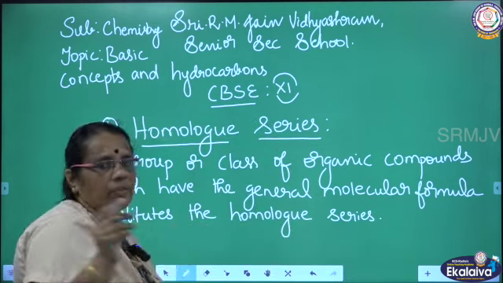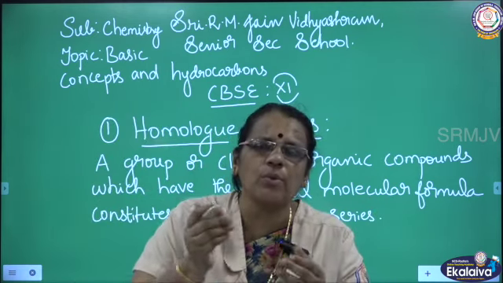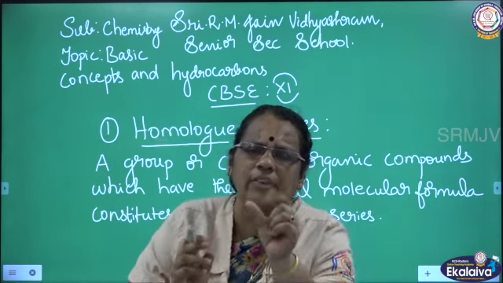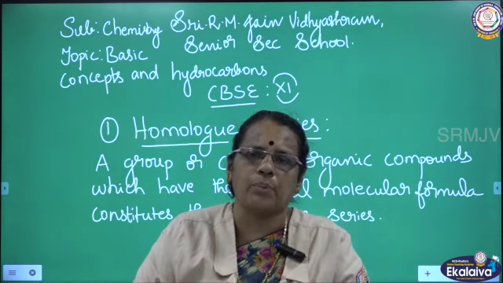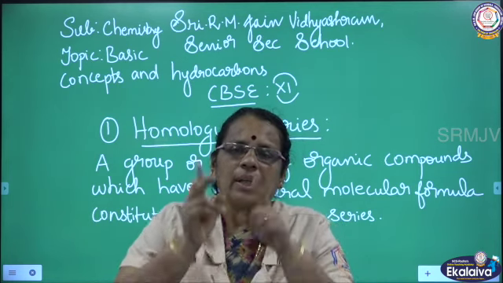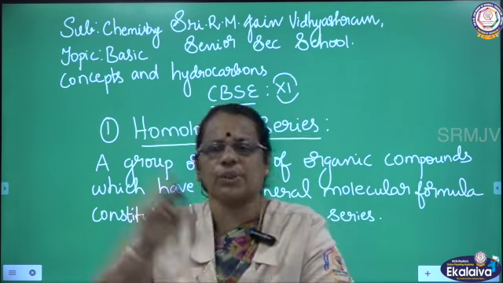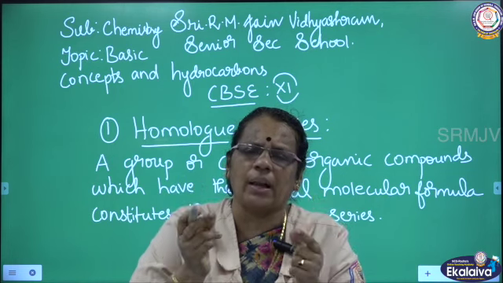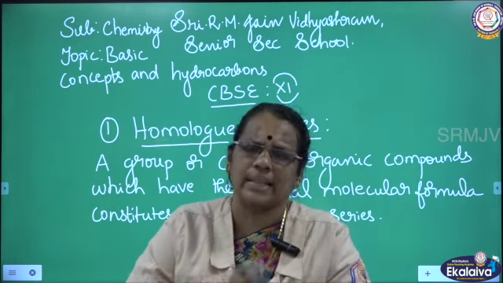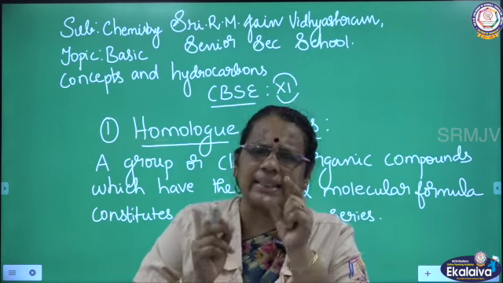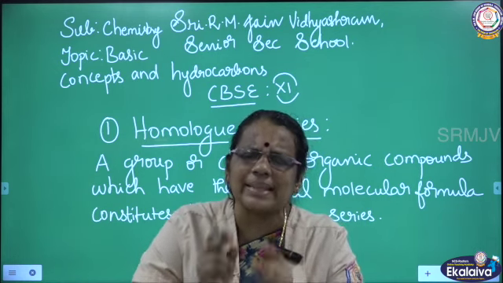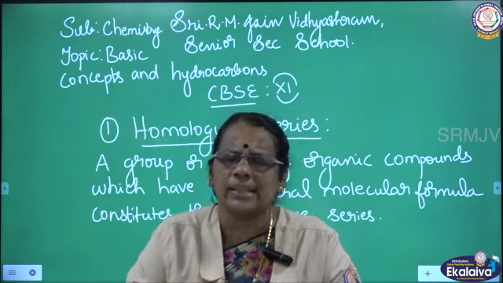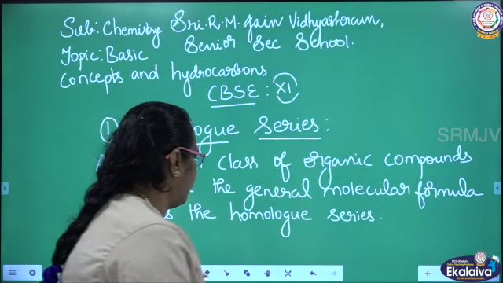So the first concept we are going to see is homolog series. What is homolog series? A group or class of organic compounds, a set of organic compounds, which have the general molecular formula. So we can call such a series a homolog series. Homolog series is nothing but a group or class of organic compounds which have the general molecular formula. Now for this we are going to see some examples.